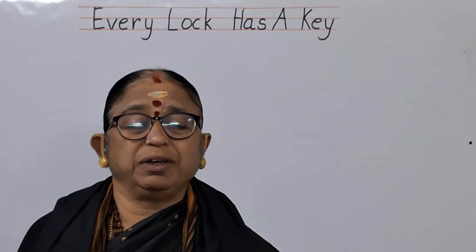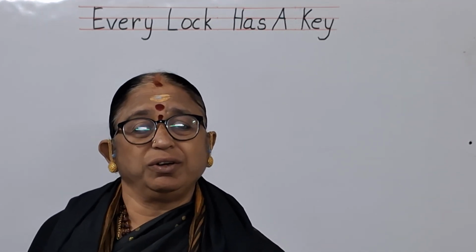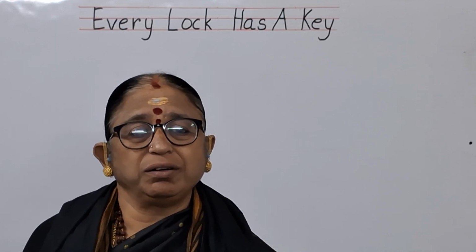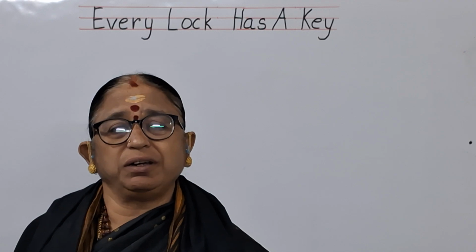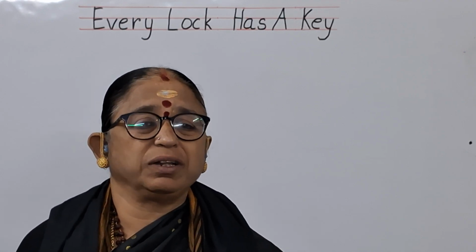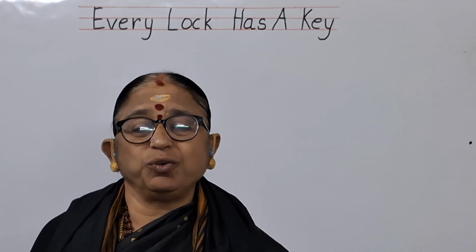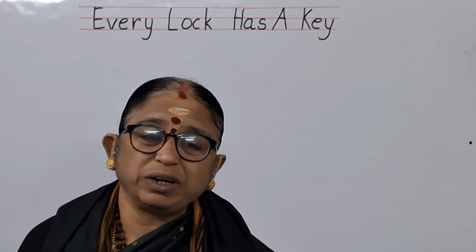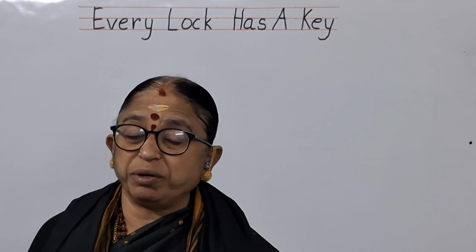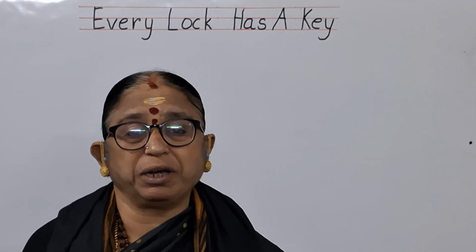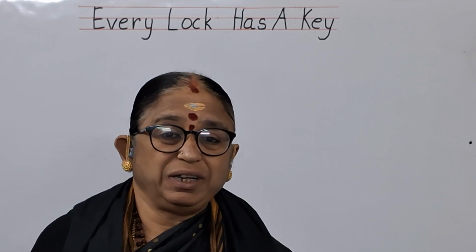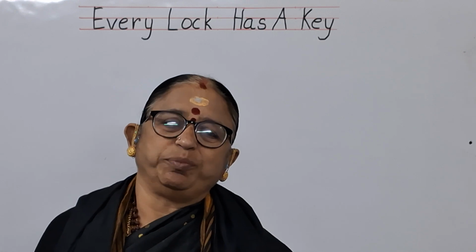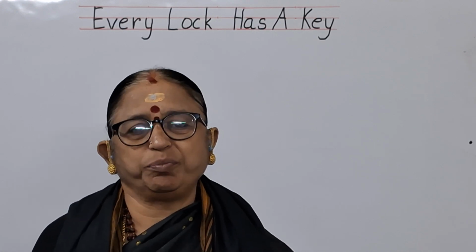So suppose a bunch of keys are given to you and you are asked to open a lock. A person who has no idea about it will keep on searching, one key after the other, to identify which is the correct key for it. But an intelligent person, what does he do? He will see the number. Every lock will have a certain number at the back or at the bottom of it. He sees the number and he sees the correct matching number on the key and he opens it. He is the intelligent person.